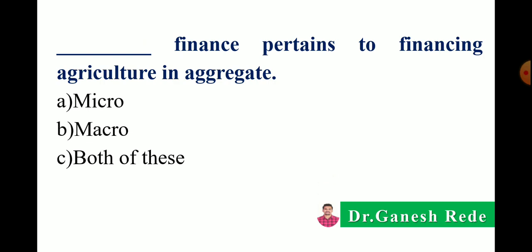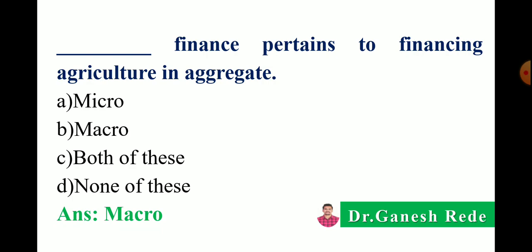Then next, dash dash finance pertains to financing agriculture in aggregate or agriculture as a whole. Option microfinance, macrofinance, both of these or none of these. Correct answer is macrofinance pertains to financing agriculture in aggregate or agriculture as a whole.